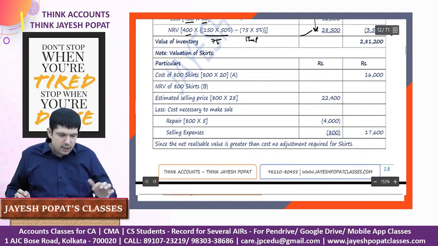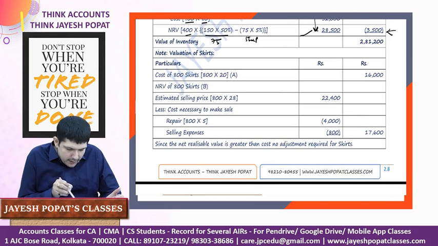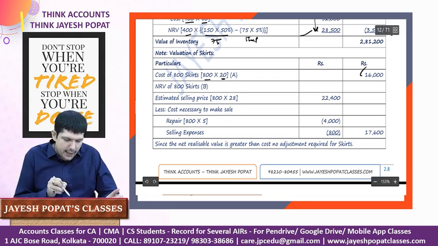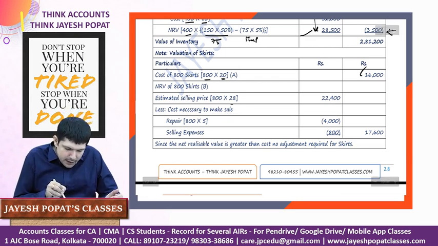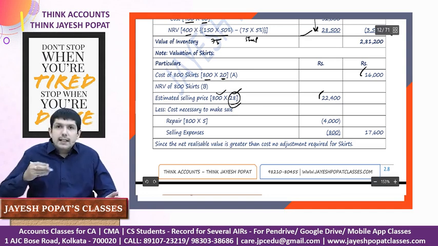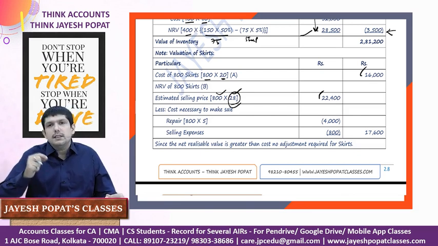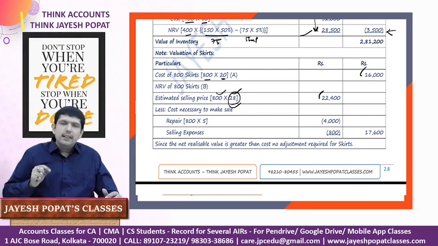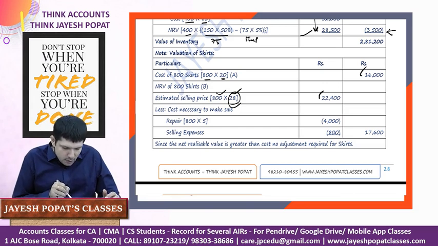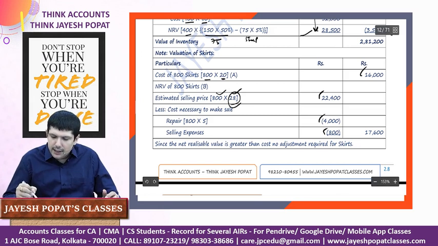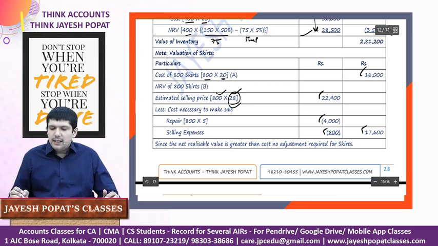But in case of skirts, see, the cost of the 800 skirts is 800 skirts into 20 per unit, 16,000. If we talk about the NRV, the estimated selling price is 28, so 800 into 28 is the estimated selling price. There are certain costs which are necessary to make the sale. First, we need to make certain repair work to the skirts, and we need to incur certain selling expenses. So cost of repairs is 5 per unit and the selling expenses is 800. So the NRV works out to 17,600.